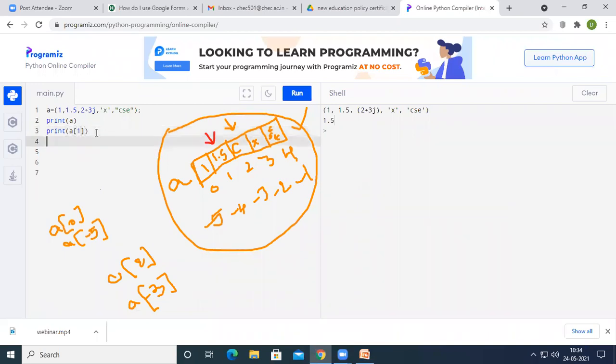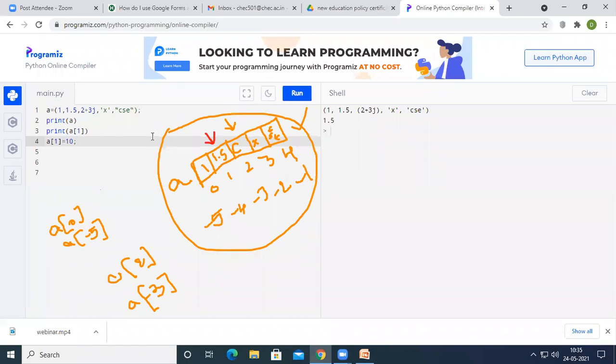Now, similar to the list, I want to change the value of 1.5 to 10. The 1.5 was located at index number 1, so I have given a of 1 equal to 10.